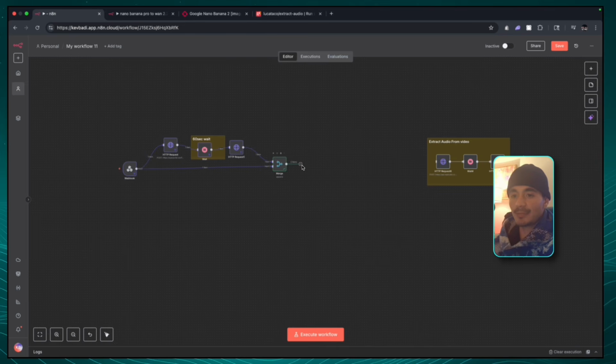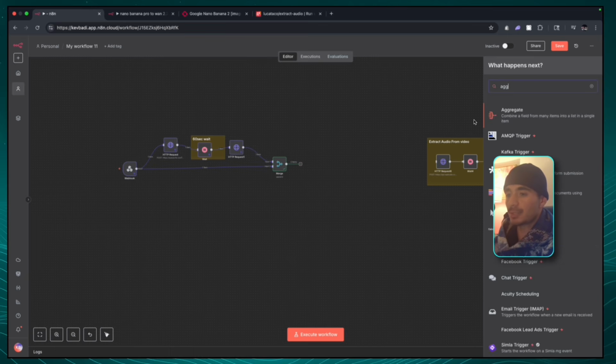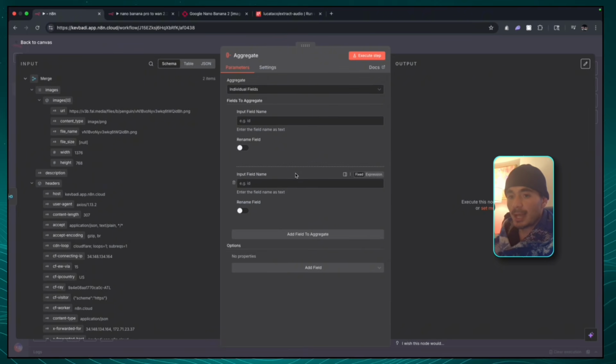One step that we have to add is something called an aggregate step, so we can get all of the information that we need in the one node. The information that we need is the new Nano Banana image with the old video that we sent through the webhook. So I'm just going to type in aggregate, and drag in the fields that we need. I'm going to add two fields.